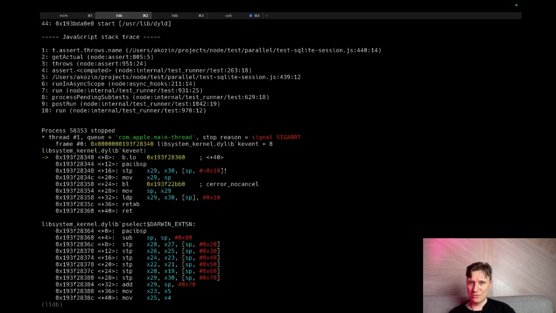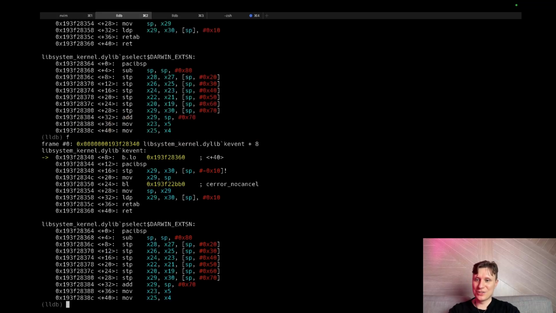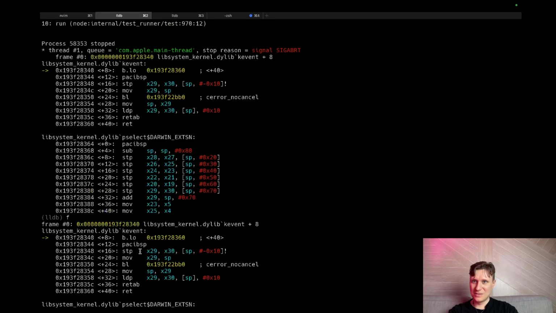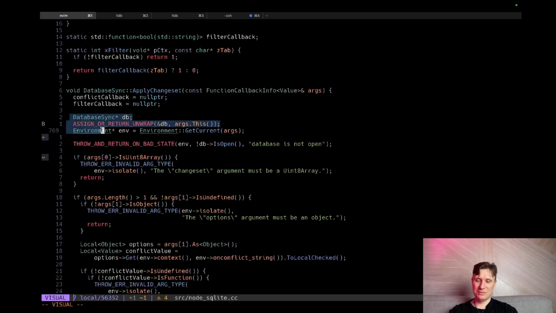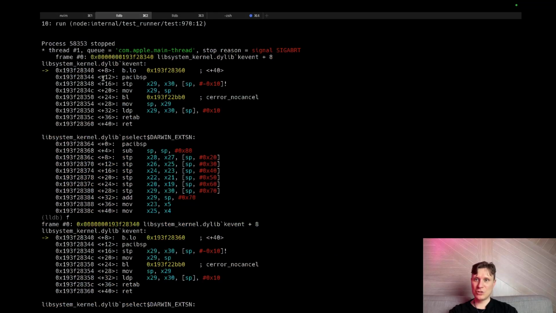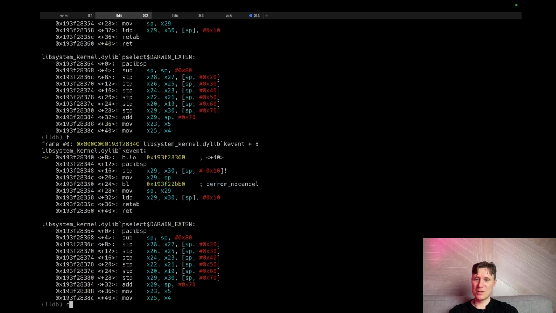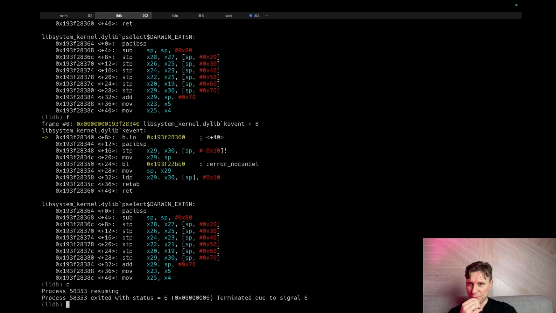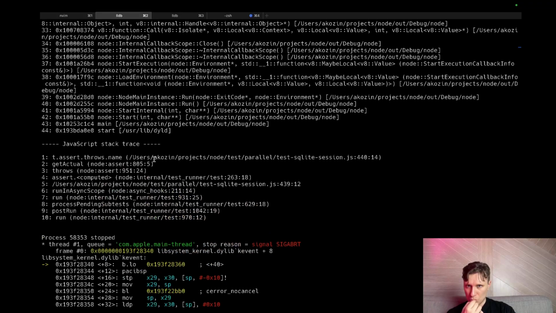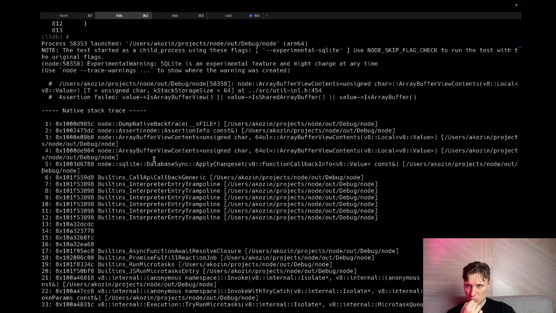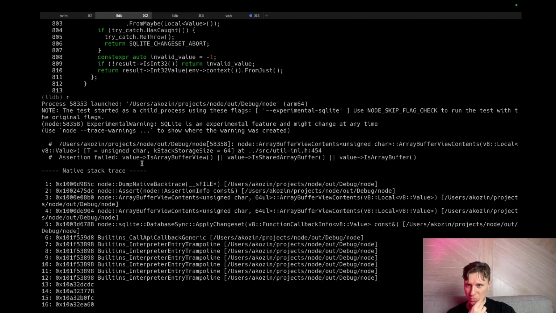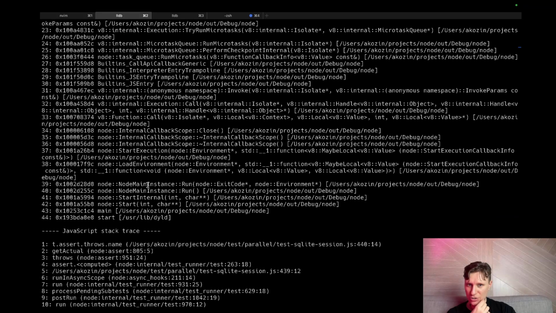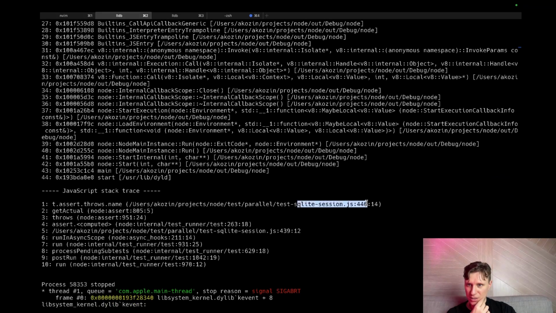So it crashed. Of course it crashed. But it hasn't stopped here. It hasn't stopped on my breakpoint. Continue. Exit it. Okay, there's more information on why it crashed. Yes, I run this file.